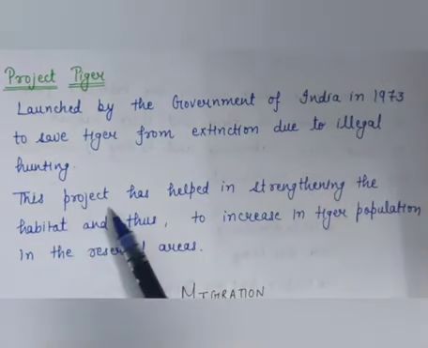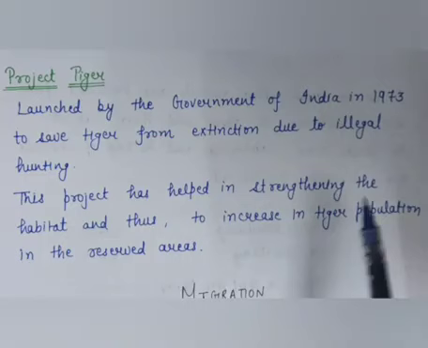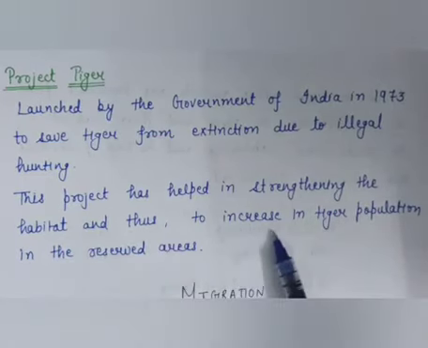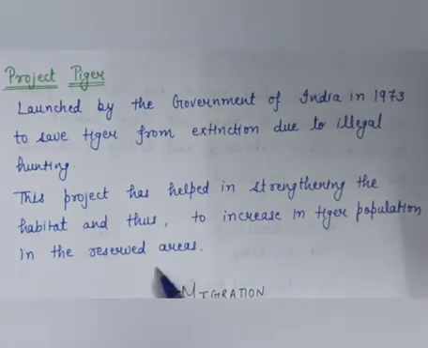And this project has helped in strengthening the habitat and thus to increase in tiger population in the reserved areas. Means its objective was to safeguard the survival and maintenance of the tiger population in the country.